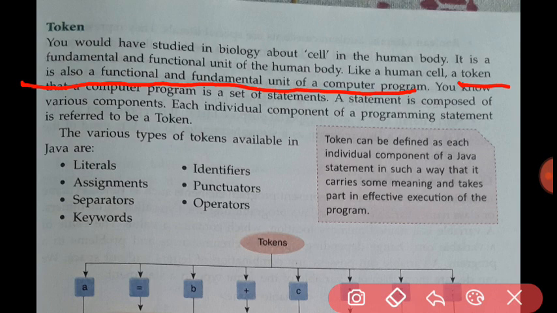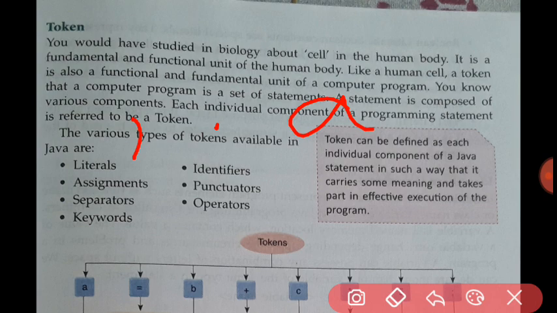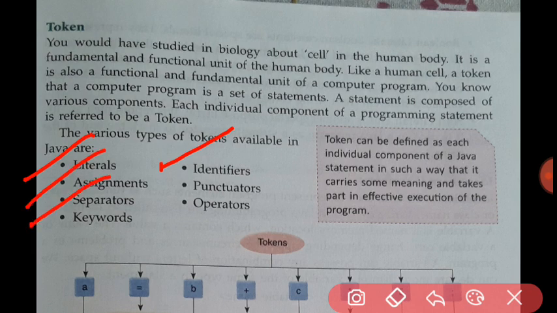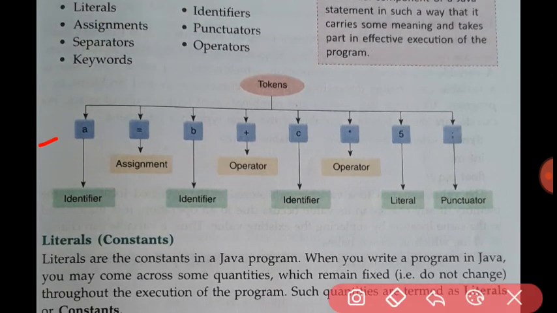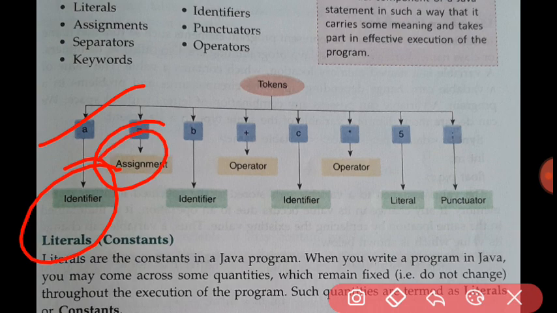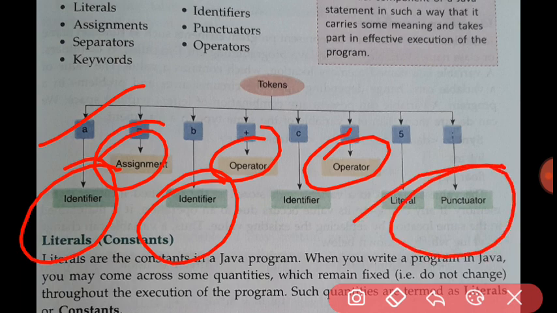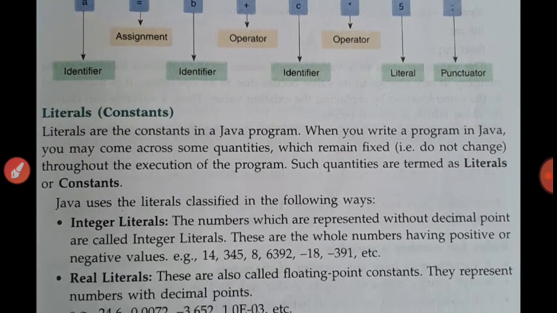Some examples I am giving to you: comma, dot, variable a, operator, curly braces, everything refers to a token. So there are different kinds of tokens: literals, identifiers, assignments, separators, keywords, operators, and punctuators. These are some examples, like this identifier, this assignment operator, this identifier, operator, punctuator. So let us see one by one what the literals are.